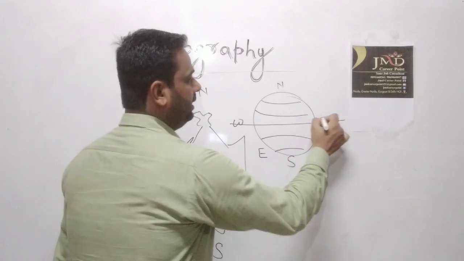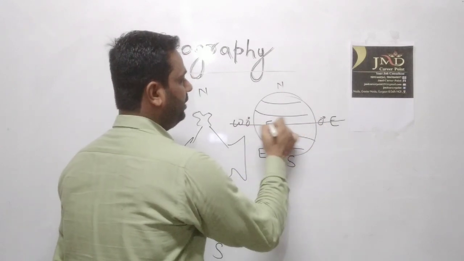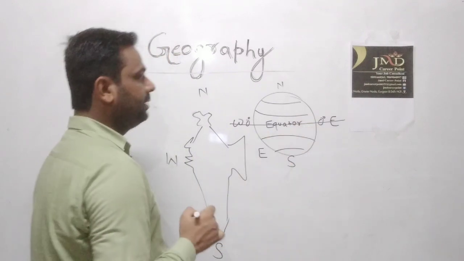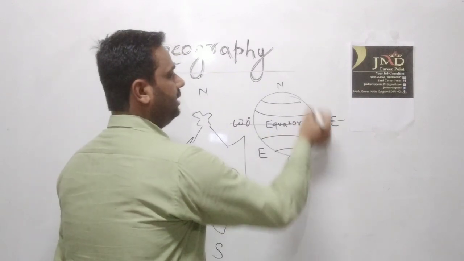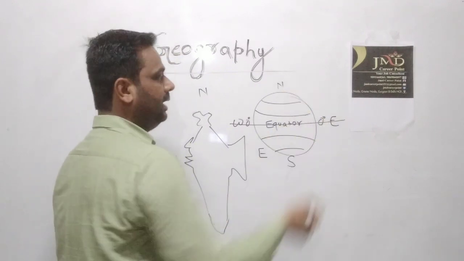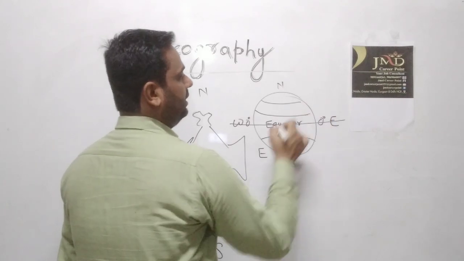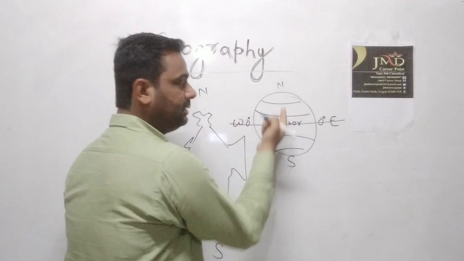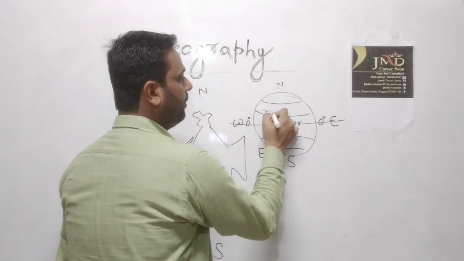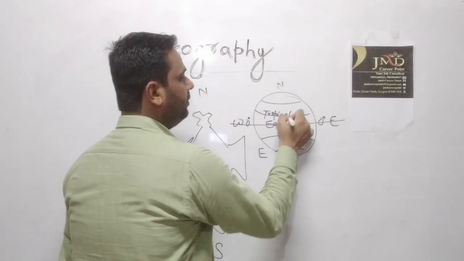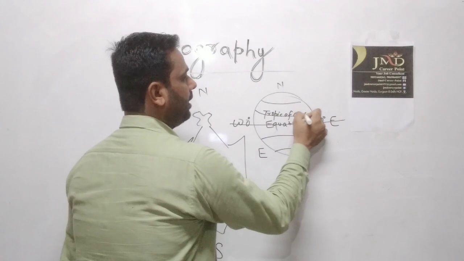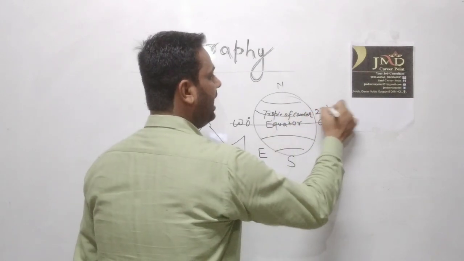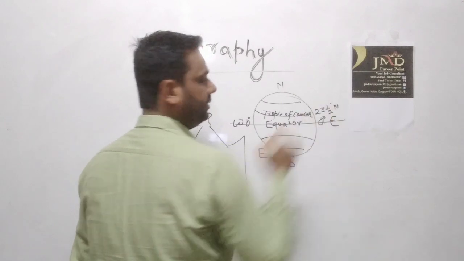This is the 0 degree line, which is called the equator. The line above the equator is known as the Tropic of Cancer, which is a 23.5 degree north line.